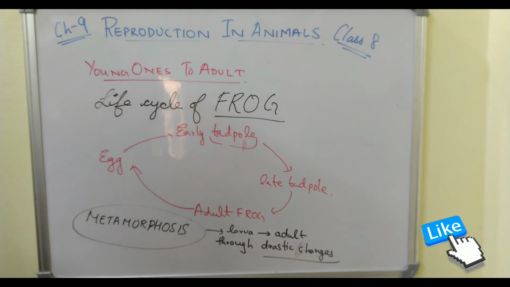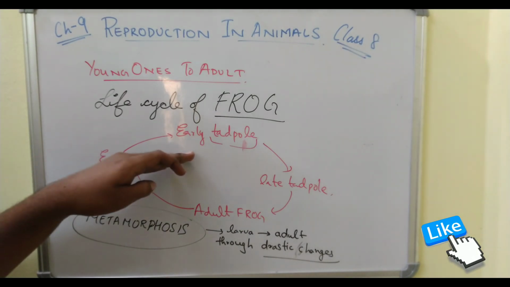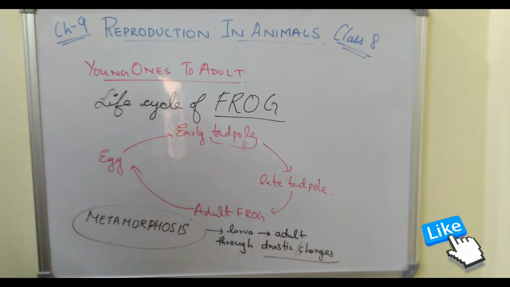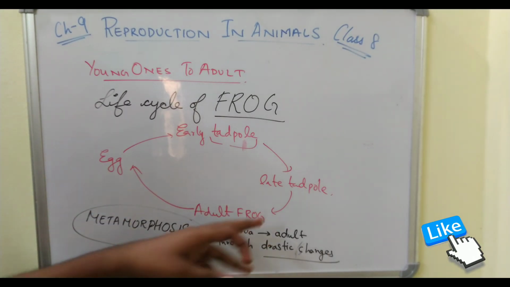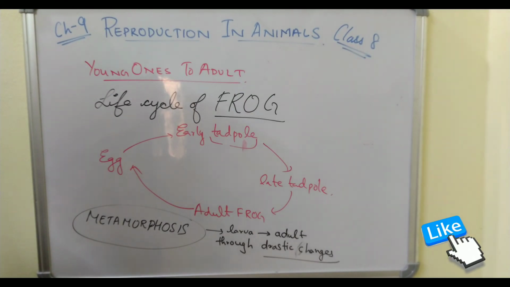So we have discussed the life cycle of frog, right? It's a simple life cycle from egg, early tadpole. Tadpole means larva only. In the late tadpole, that means it is developing, and at last it will form adult frog. That's it.